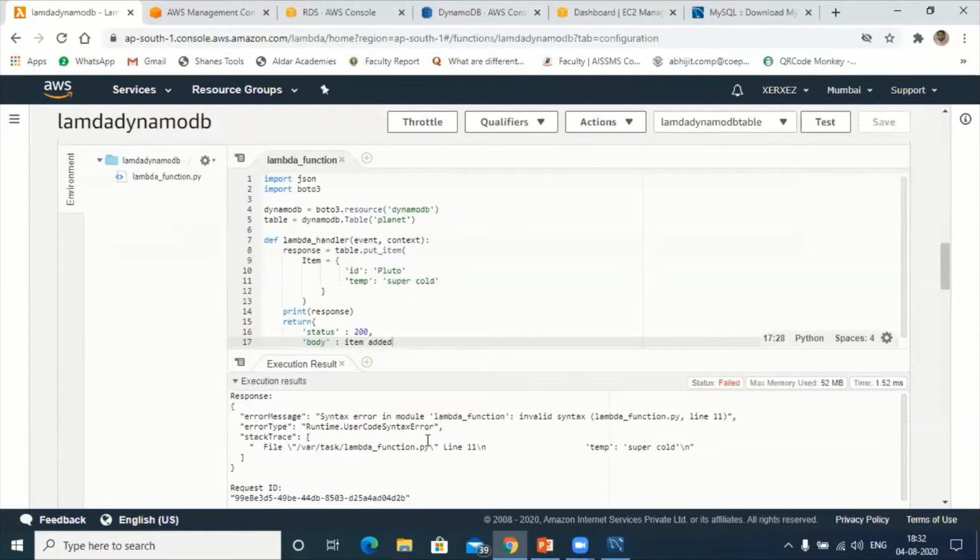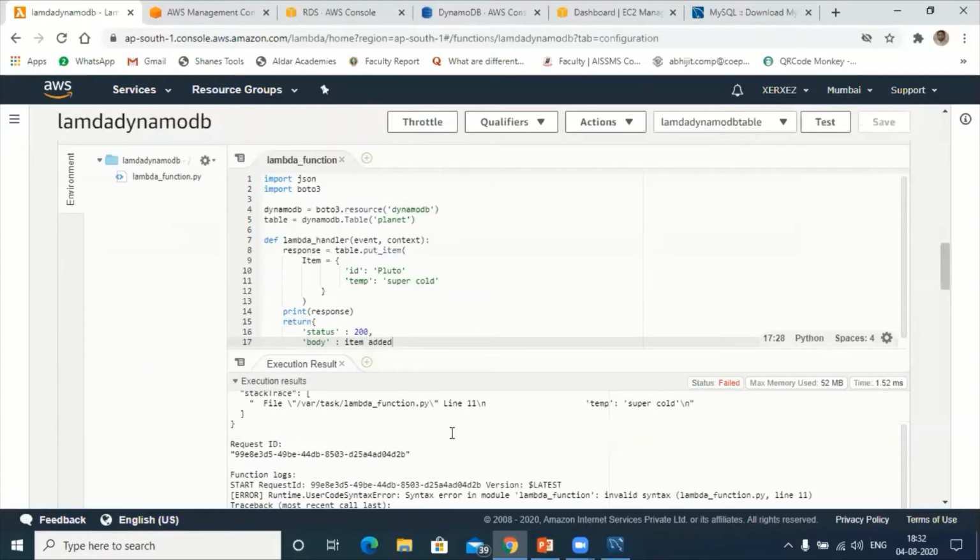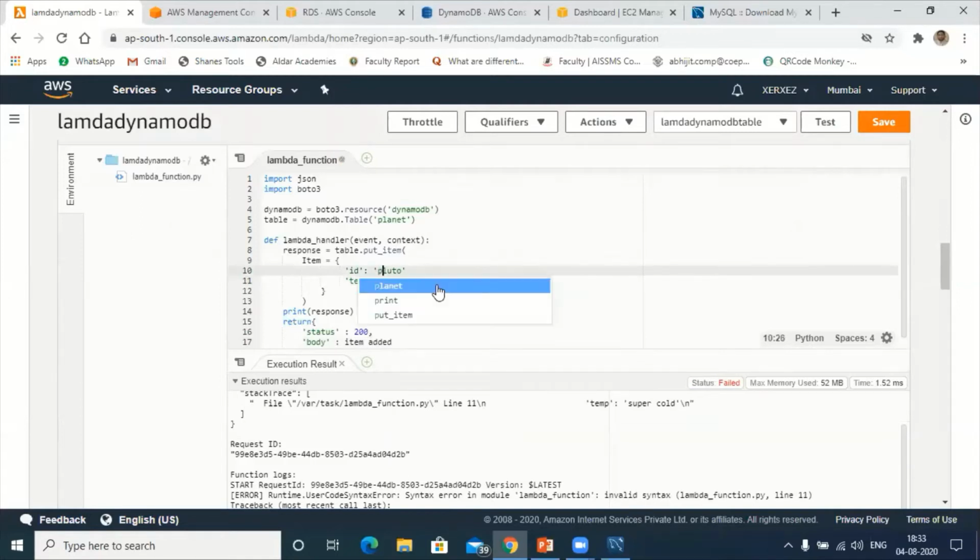No, there is an error here. Line 11. Temperature super cold. Pluto. Temperature super cold. Let me save this.